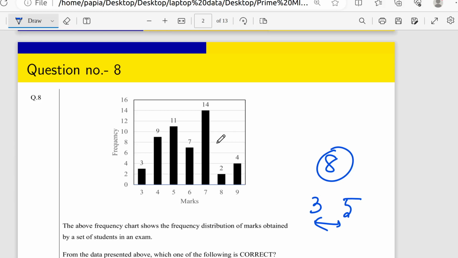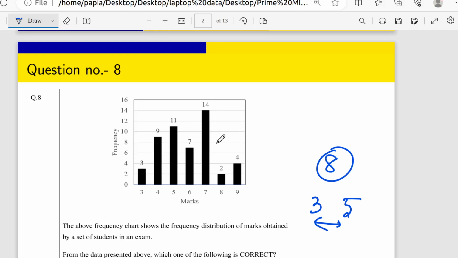So as a whole, how many marks are there? 3 students each got 3 marks, that means 9 marks as a whole. 9 students each got 4 marks, so 9 into 4. If I calculate 3 into 3 plus 9 into 4 plus 11 into 5, and so on, we get the total marks, right?